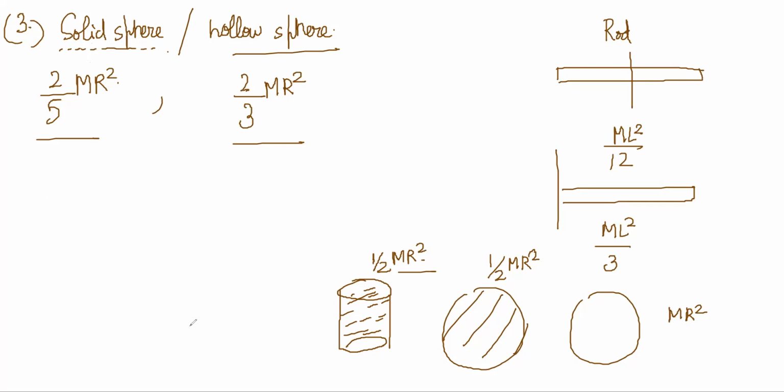Apart from this, I want to discuss one or two more things. Suppose it's a rectangular plate. This is B, this is A, and you want to find the moment of inertia.